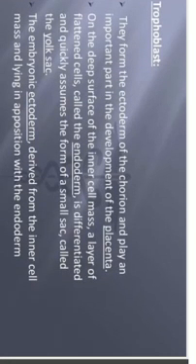Next, trophoblast. They form the ectoderm of the chorion and play an important part in the development of the placenta. This trophoblast is used in the development of the placenta. On the deep surface of the inner cell mass, a layer of flat cells called endoderm differentiated quickly,